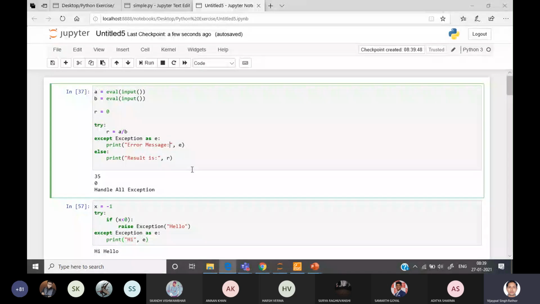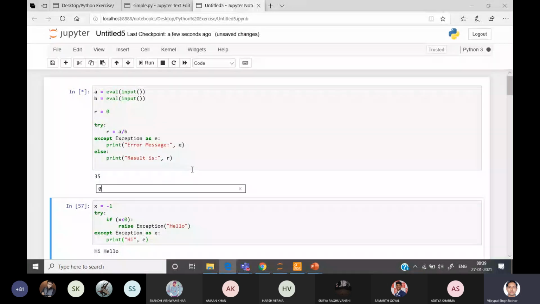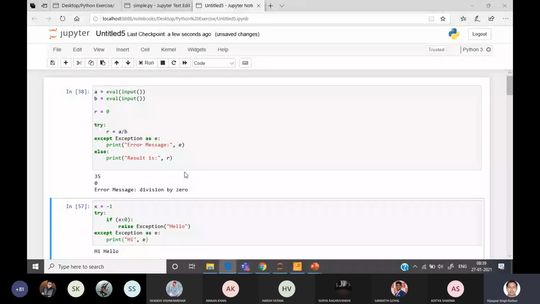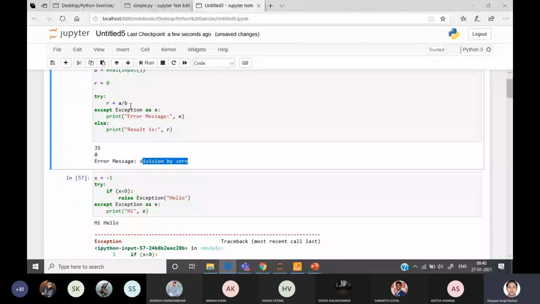If I write 35 divided by 0, you can see divide by 0. I have not written this message anywhere, but it is printing. It means this is associated with the division by 0 exception. With this e you can print it.